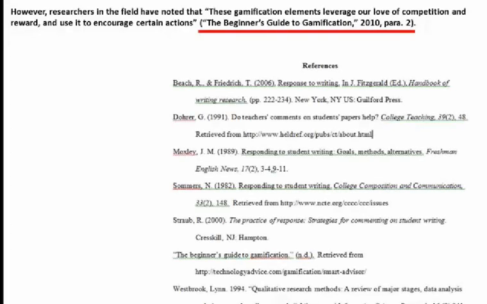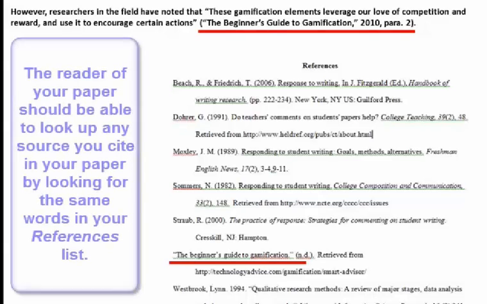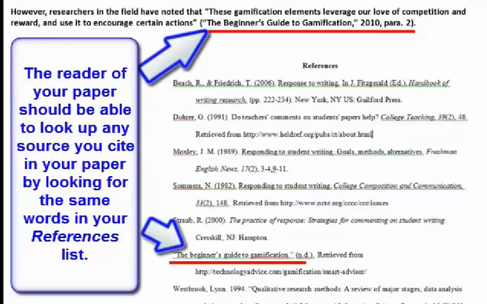Notice that at the top, the parenthetical information begins with the name of the website, The Beginner's Guide to Gamification. When the writer of the paper cited the source in his references list, he used the same phrase to begin the reference list entry, The Beginner's Guide to Gamification. The reader of your paper should be able to look at the text that you used in parentheses and immediately find that same text in the first words of the source listed in your references list.